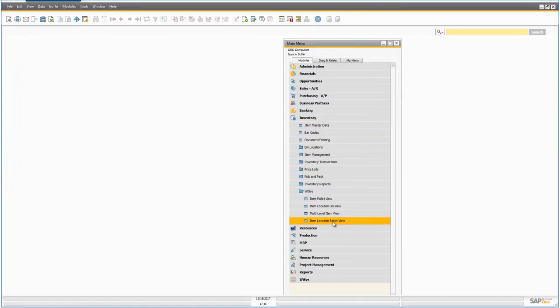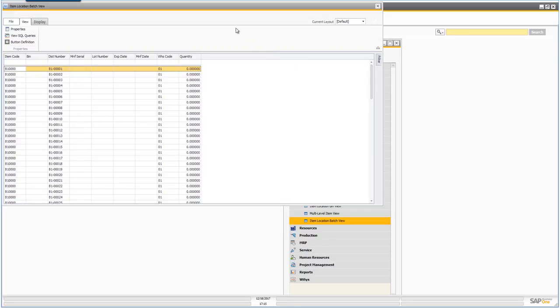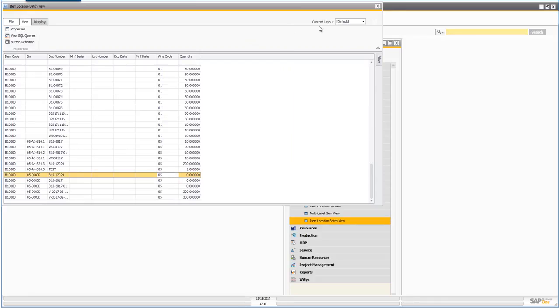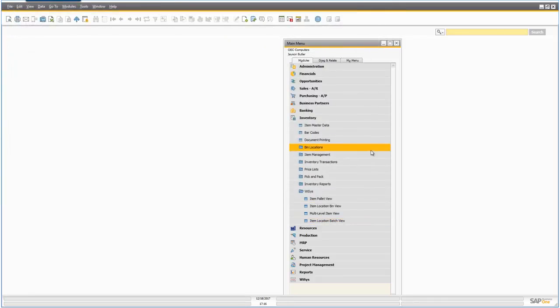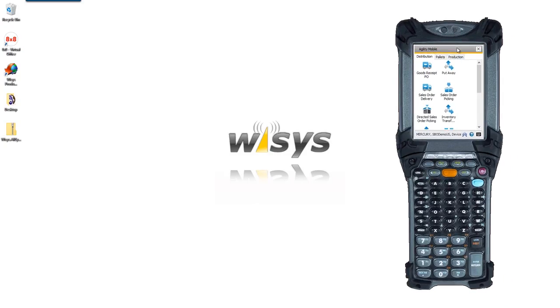If you have batches, you can also use the item location batch view. Okay, so we can do a range criteria in the item or the warehouse. We'll just look at all for now, and put our item code B10000. So we can see all the batch numbers that are in our system and how much quantity we have on hand and the warehouse that they're sitting in. So it's nice to be able to see that inside the Business One system when you're sitting at a desktop.